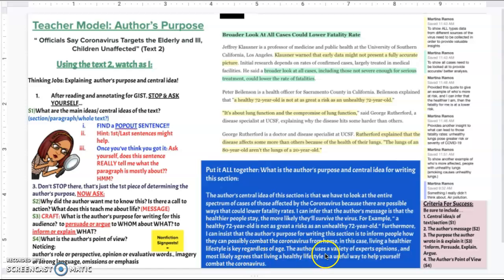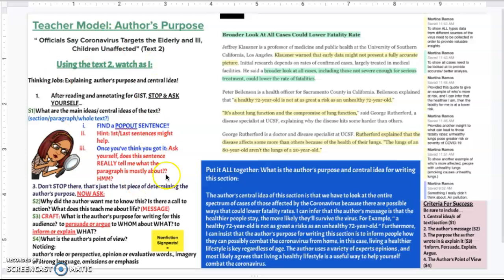The author uses a variety of expert opinions and most likely agrees that living a healthy lifestyle is a useful way to help yourself combat the coronavirus, because after all, it's just a sickness that in the end we can overcome, especially if we're healthy and we have a good immune system.